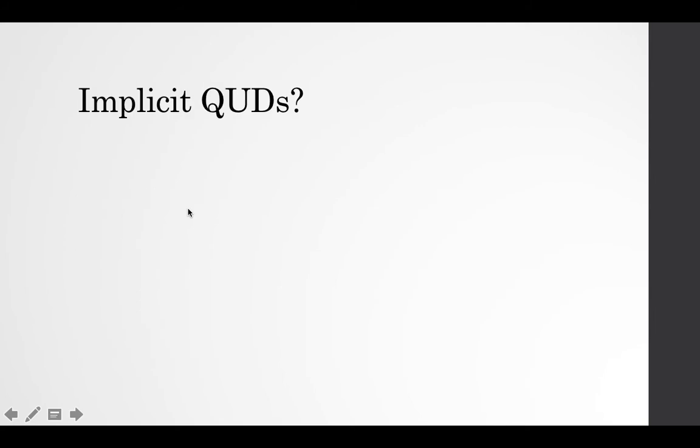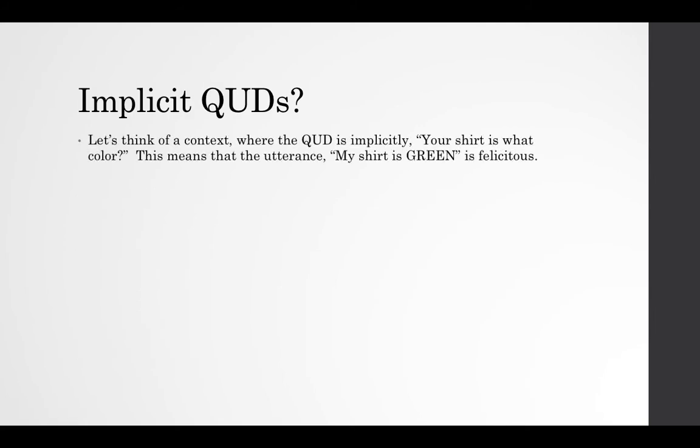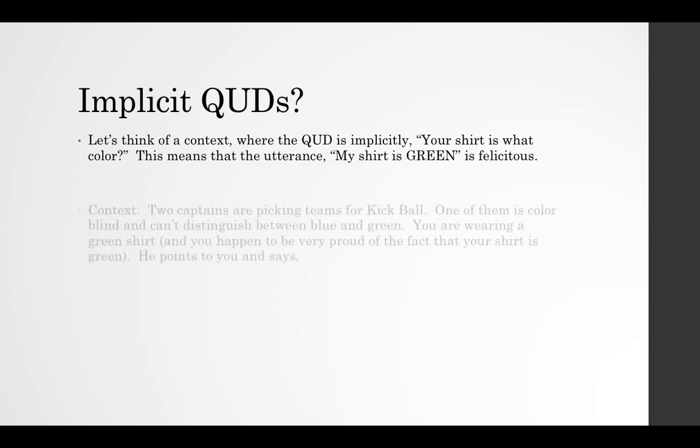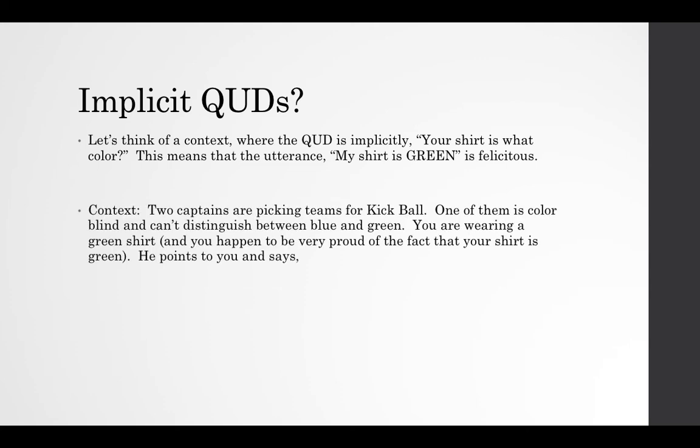So what do I mean when I'm talking about implicit QUDs? Let's think of a context where the QUD is implicitly, your shirt is what color? This means that the utterance, my shirt is green, is felicitous. So here's our context. Two captains are picking out teams for kickball. One of them is colorblind and can't distinguish between blue and green. You are wearing a green shirt, and you happen to be very proud of the fact that your shirt is green. He points to you and says, you, with the blue shirt. He's selecting you for his team. You respond, my shirt is green.